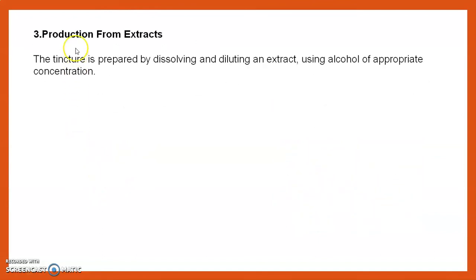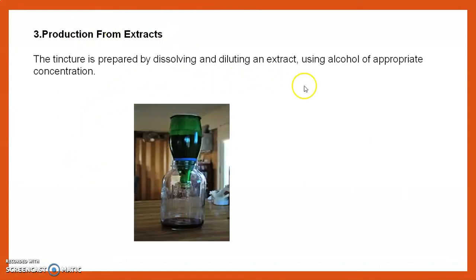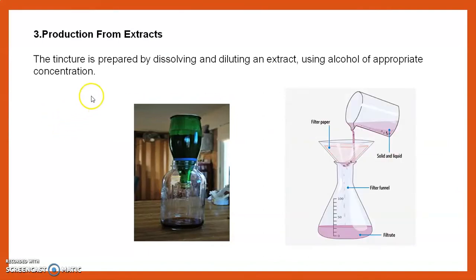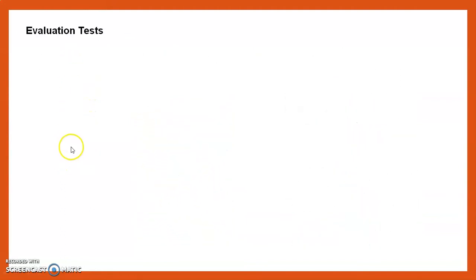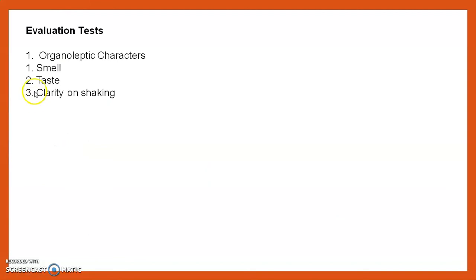Then the next is the production from the extract. In this, tincture is prepared by dissolving and diluting an extract using alcohol of appropriate concentration. By the extracts we can also prepare the tinctures. Then we see the evaluation tests. First is the organoleptic characters. In this test we can evaluate the smell, taste, and clarity on standing.